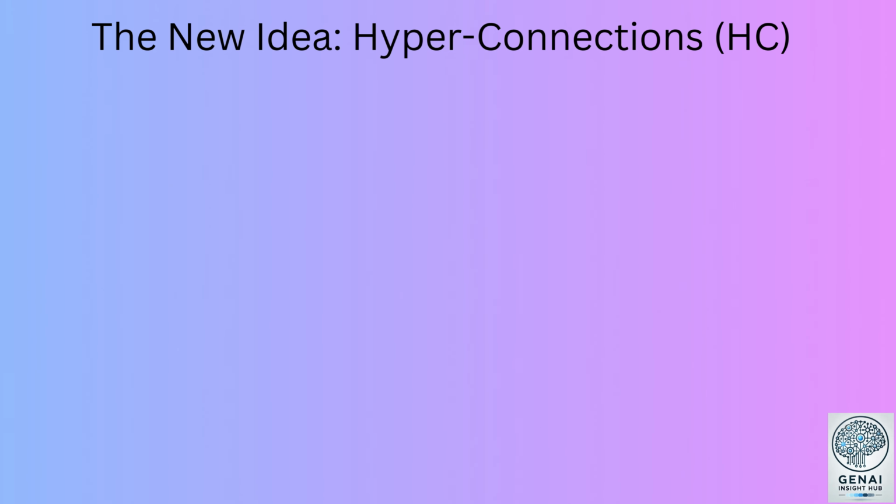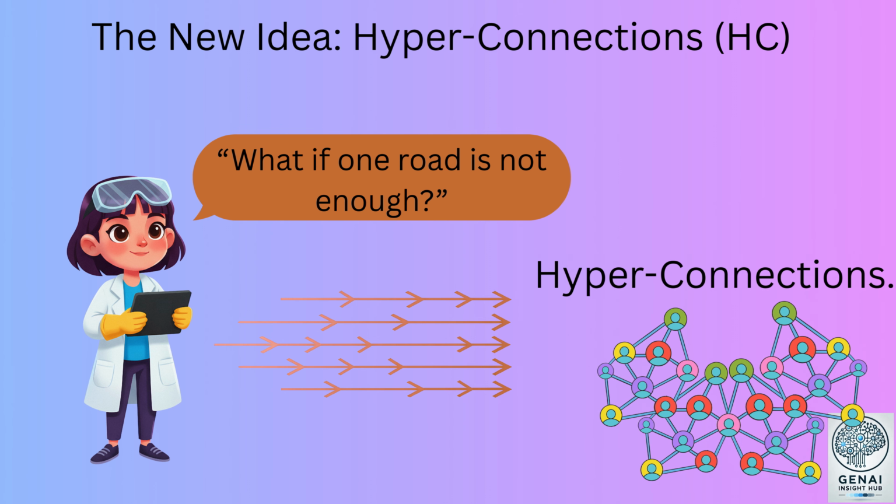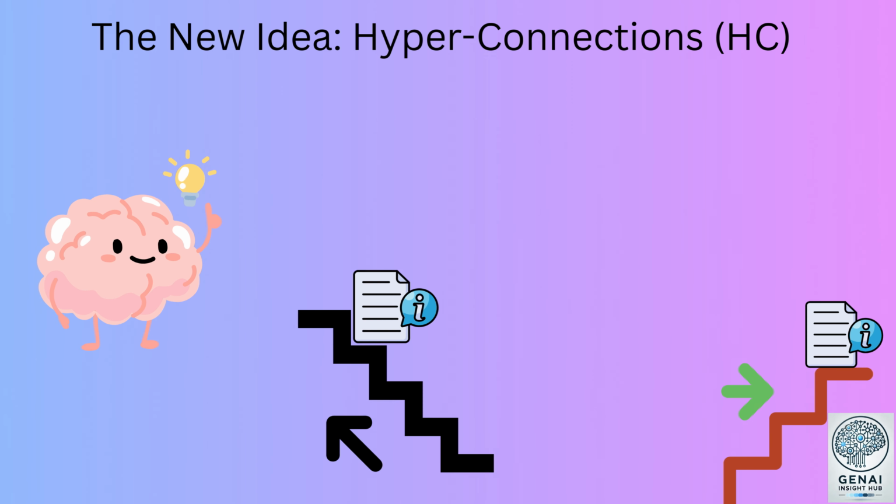The new idea, hyper-connections, HC. Years later, scientists said, what if one road is not enough? So they built multiple parallel roads instead of one. Information could travel through many paths at once. This was called hyper-connections. Now the brain said, you go left, you go right, you go diagonally, you mix and regroup. The brain became even smarter.